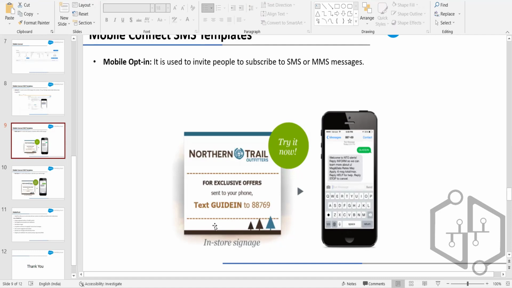Whenever you visit the Lifestyle store, on the billing counter they have a small card that says if you want to receive the exclusive offers or the ongoing offers, then you have to subscribe to our mobile communication. This is called in-store signage. Otherwise, we can have this on a website, where customers can sign up or subscribe to the mobile communication.